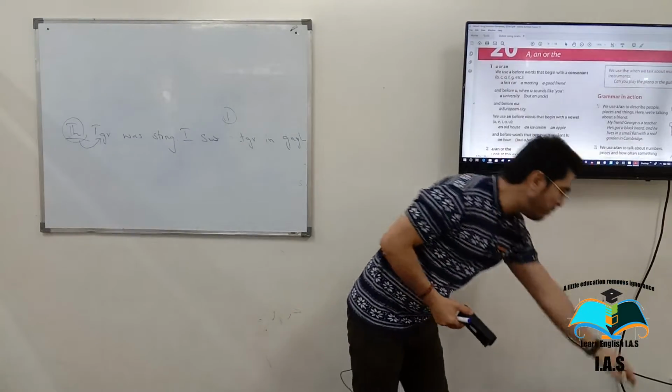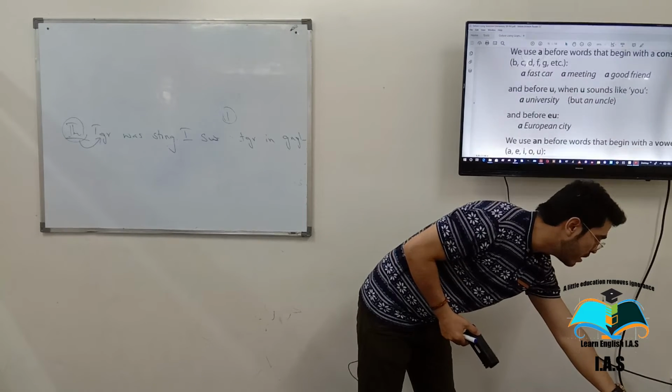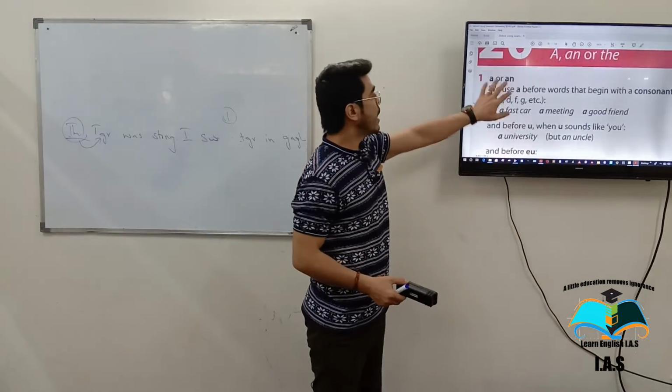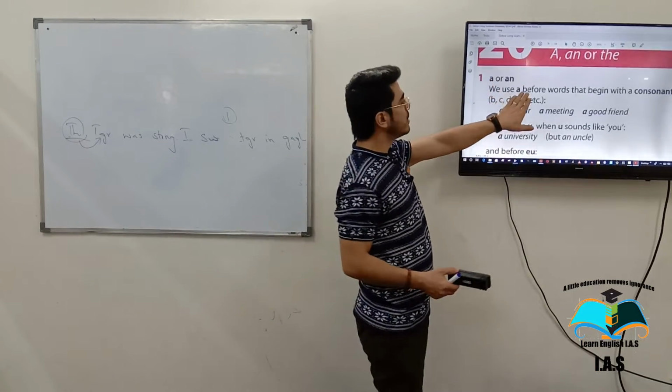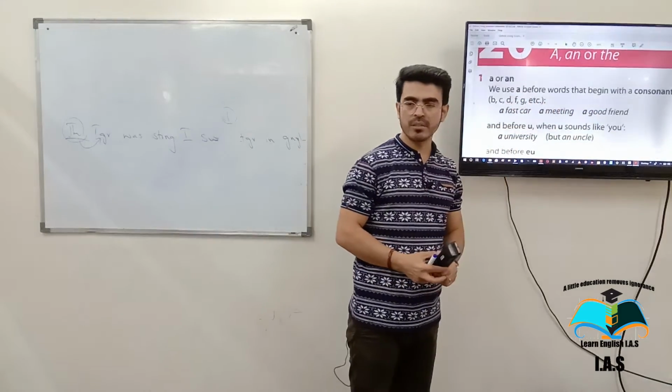Now listen here. Let me give you some more details. A or an. We use a before the words that begin with a consonant. Now what is consonant?